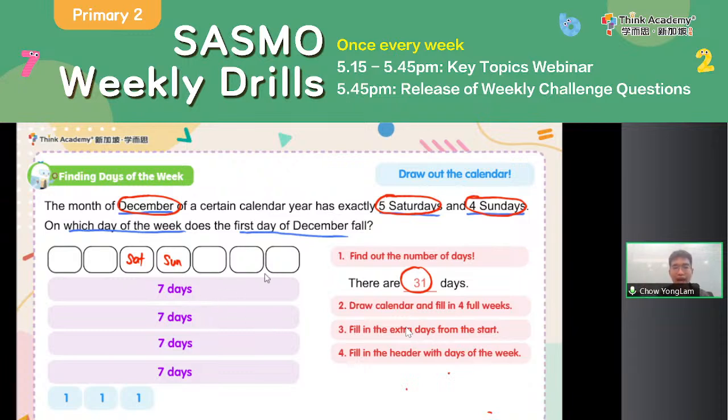So now I just need to find out the first day of December. What day is it? So we just work backwards. We know that Saturday is the 3rd day, so the second day must be Friday, and the first day must be Thursday. That's right. So we work backwards to fill in the header with all the days of the week.